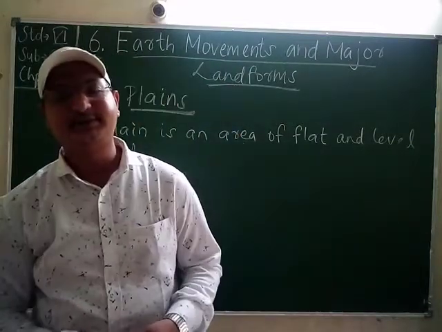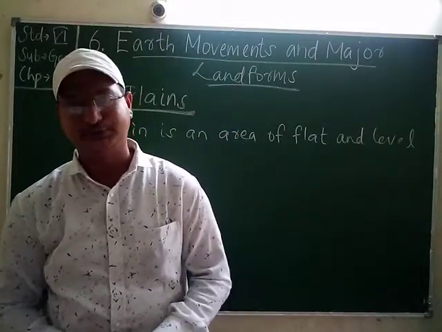Plains can occur as lowlands, bottoms of valleys and valleys of plateaus.